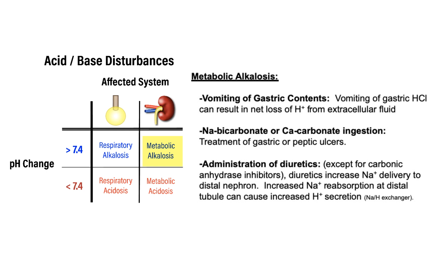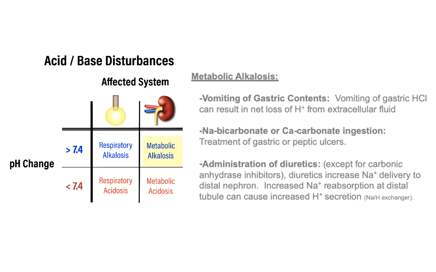Overdosing on antacids, where the main active ingredient of certain types of antacids is sodium bicarbonate or sodium or calcium carbonate. This increases the alkalinity of the extracellular fluid, resulting in alkalosis. And administration of diuretics as well. Most diuretics, not counting the carbonic anhydrase inhibitors, can produce alkalosis. They do this by inhibiting sodium reabsorption somewhere in the nephron. This increases the sodium delivery to the distal nephron segments, resulting in increased proton secretion due to the presence of these sodium proton exchangers. So you get this excessive secretion of protons, which then ultimately become excreted, and this can promote alkalosis.